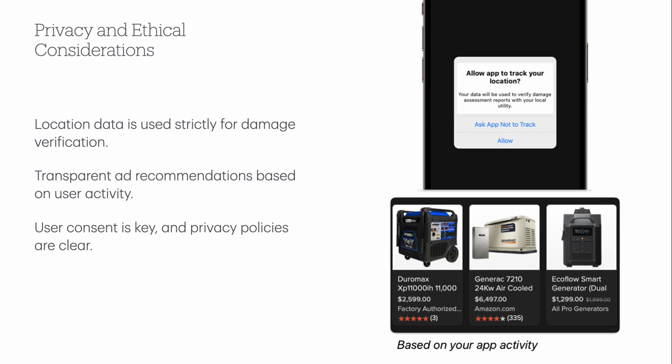We can also be transparent about ads. If we show you advertising for something like backup generators, a source of possible monetization to help pay for the servers that would be running the model for this AI product, the app can include a little note explaining that we're showing you this ad based on your activity, like the fact that you are searching for nearby hotels or gas stations. This way, people know exactly why they're seeing certain types of ads. We can also, of course, ask users to give us explicit opt-in consent to share their location, but also explain why we're asking for their geotagged information.